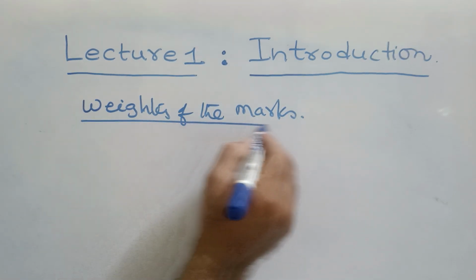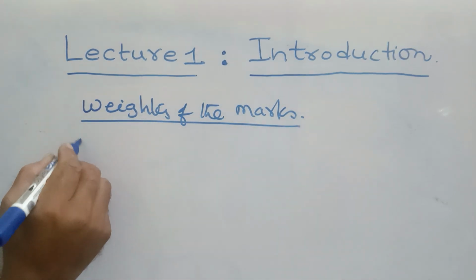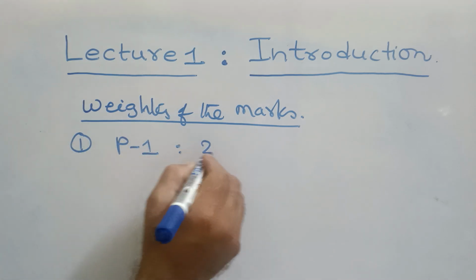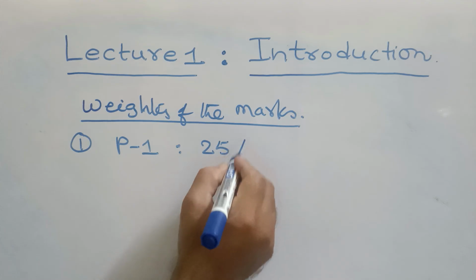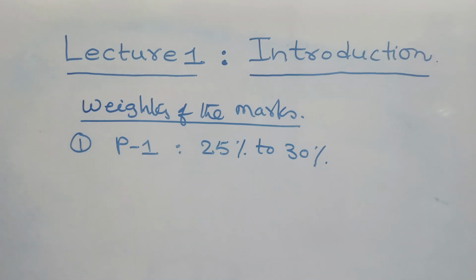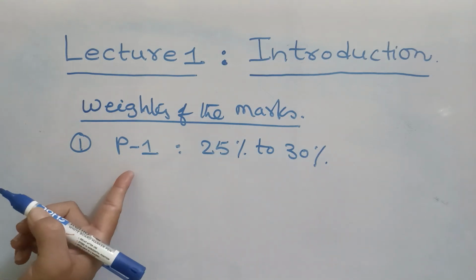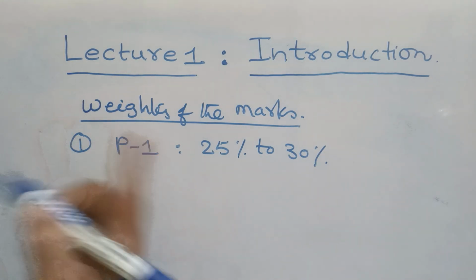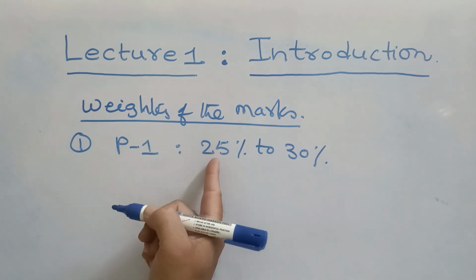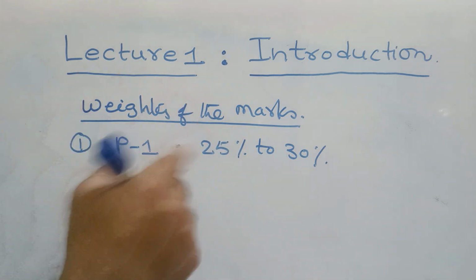Coming to part one, P1, mechanics: normally, it weighs up to 25% to 30% of your total marks. You have to remember that.